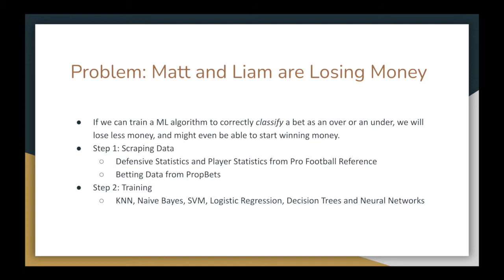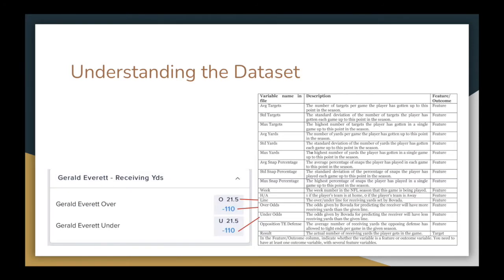Our data set included 15 features in total, 5 describing the bet alongside statistics from the tight end and the opposing defense. We were able to find a historical data set with prop bet data from the last 4 years, and we extracted data about the bet along with our target variable. Our player statistics tallied stats about the tight end in 3 categories: targets, yards, and percentage of plays on the field. We split each of these into 3 features describing the average, standard deviation, and maximum value of the stat up to that point in the season that the game was being played. We also included a feature describing the average yards the opposing defense gives up to tight ends.